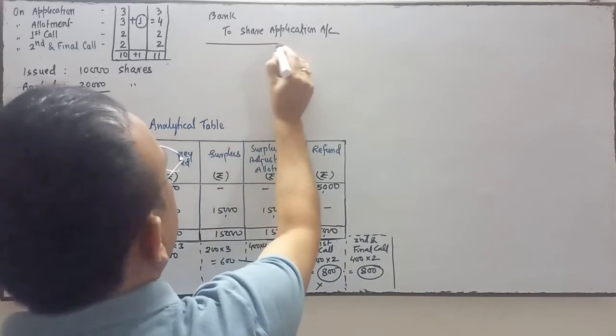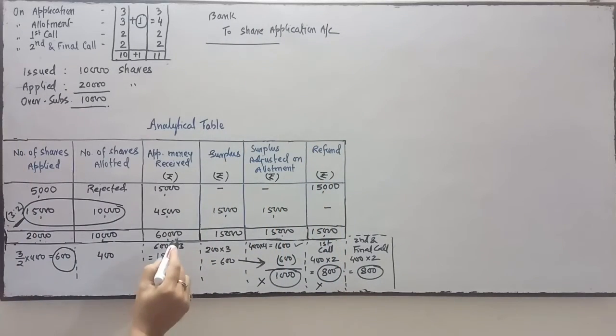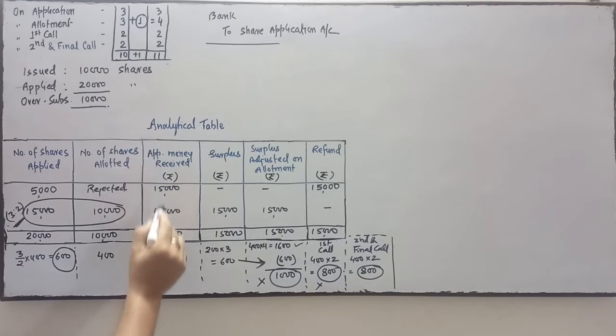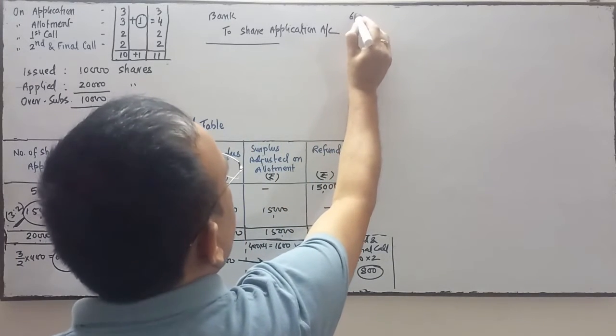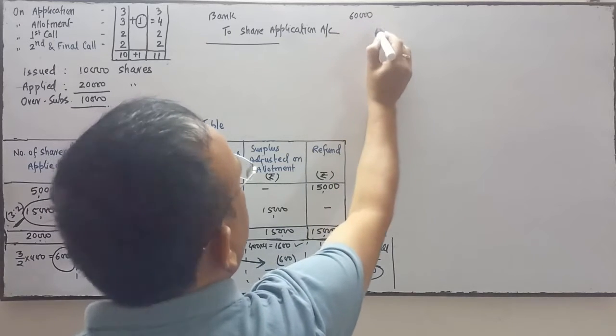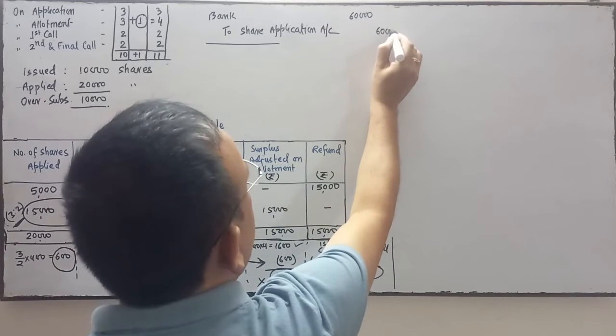So how much amount have we received on application? You see over here, application money received total 60,000. So we'll write 60,000 over here. Is it clear? 60,000.